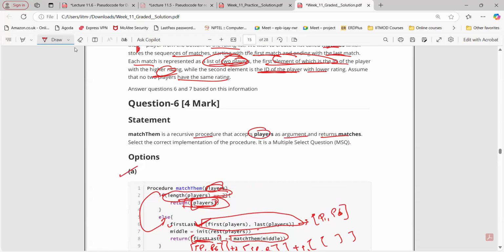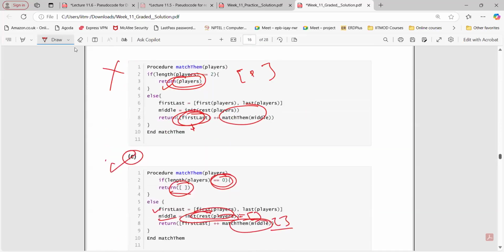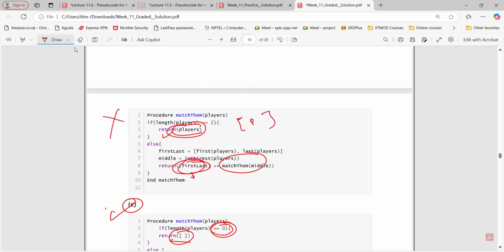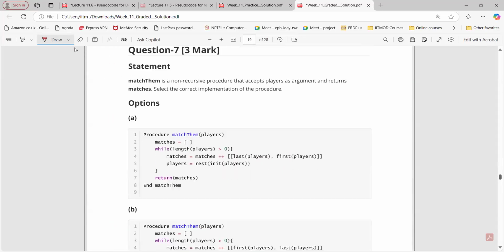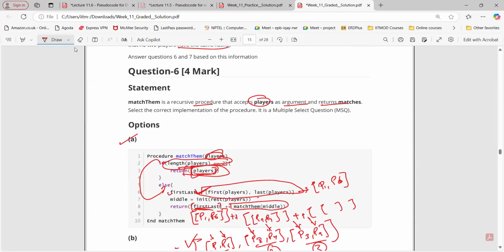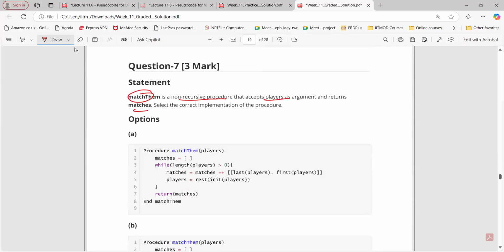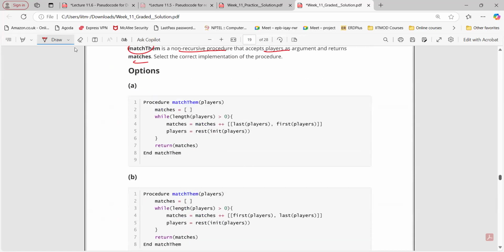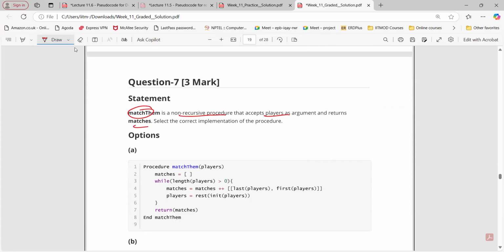So option A and option C are correct. Oh, we have one more question here. Question 7 is also linked to that. Okay. So match them is a non-recursive procedure that accepts the players as an argument and returns matches. So what is the correct implementation of the procedure? Here also same thing, right? Same question. It's a non-recursive thing, right?